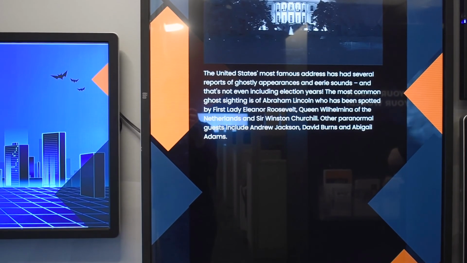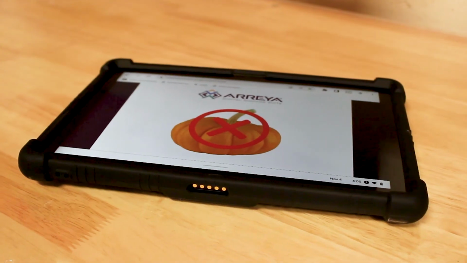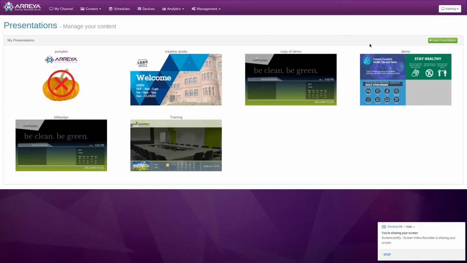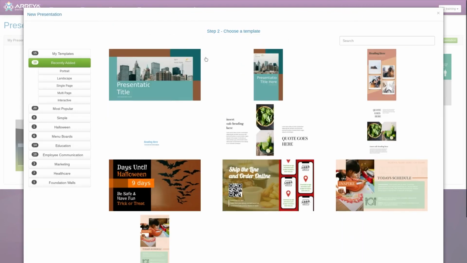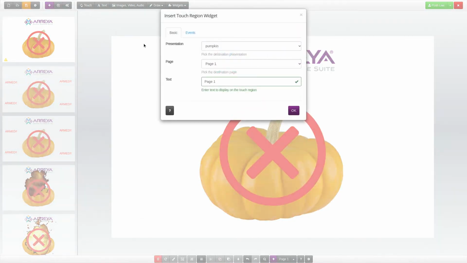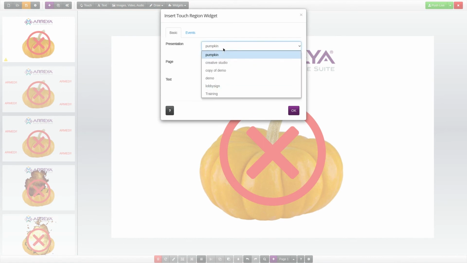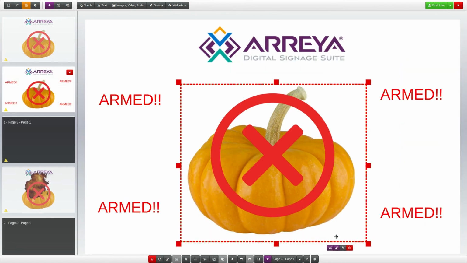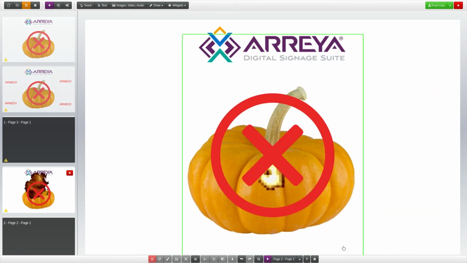In the case of the Great Pumpkin, our very own Josh, the technology manager and tech guru at Arreya, created a simple presentation in Arreya to use as the trigger for the pumpkin explosion. First, Josh created a presentation in the Arreya Editor and used the touchpoint widget to create an interactive touchpoint that would trigger the explosion. In the widget options, he added a webhook event that sent a web request to a special URL, which triggered the next step in the sequence.